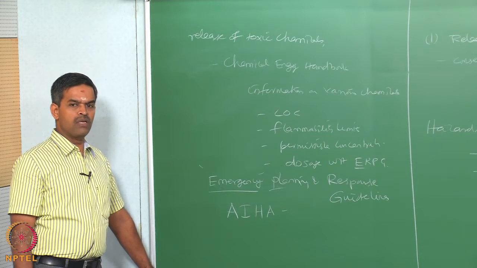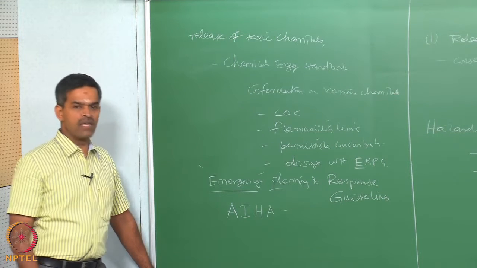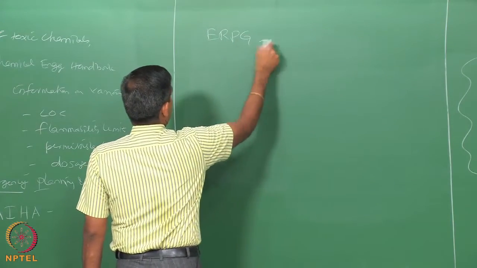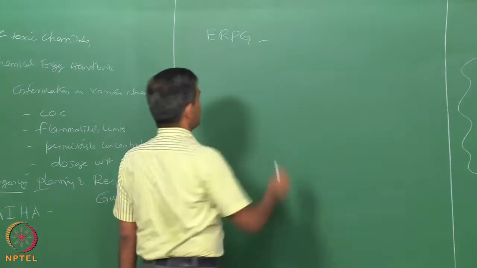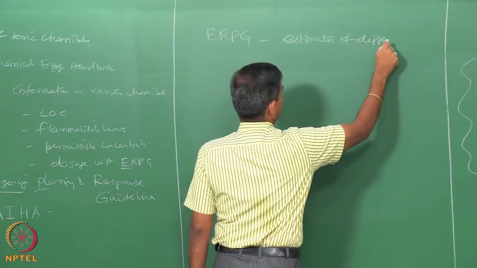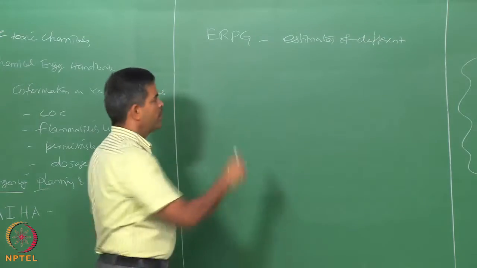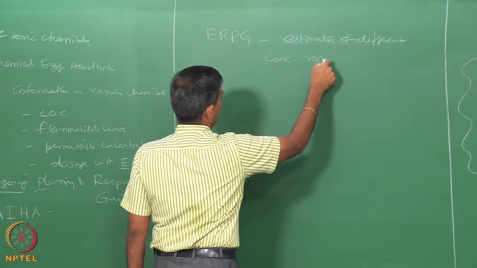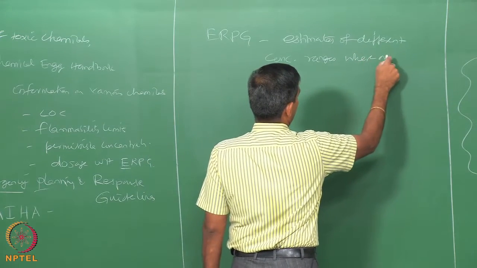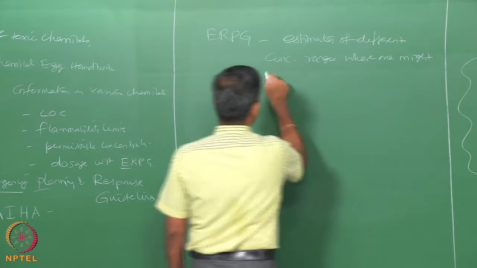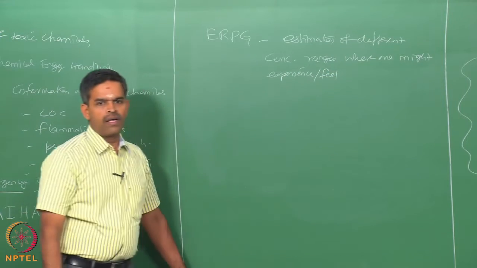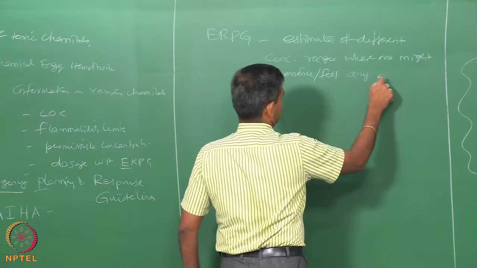ERPG values actually estimate different concentration ranges to which one may get exposed. ERPGs are nothing but estimates of different concentrations where one might experience or feel any adverse effects because of those chemicals.